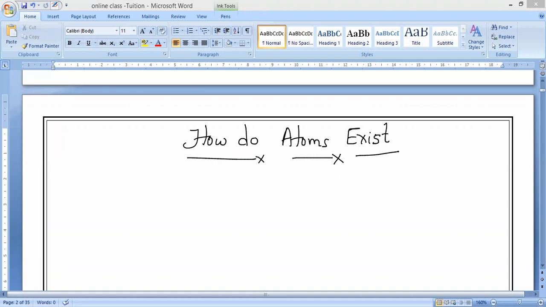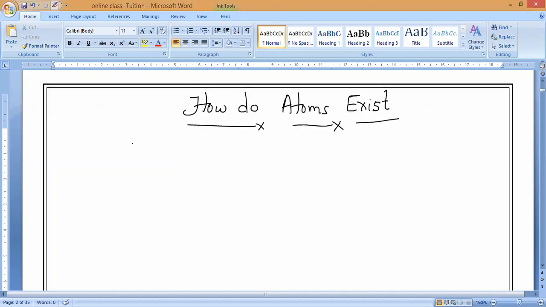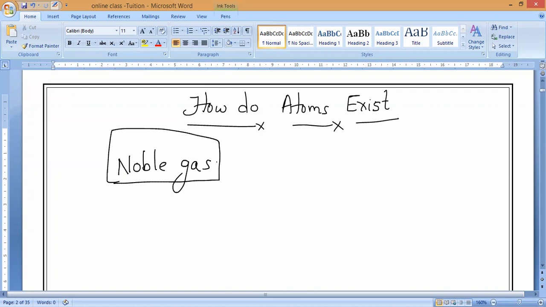But only few elements, which we used to call unreactive elements, or we can call them noble elements, noble gases. These noble gases alone exist in the free state.